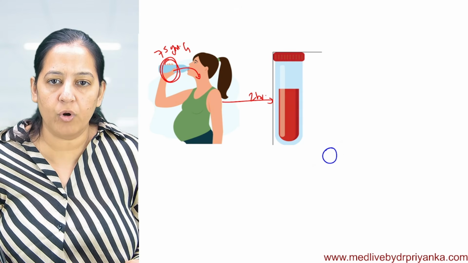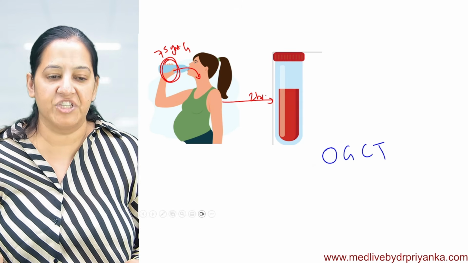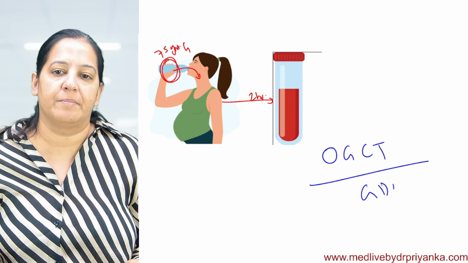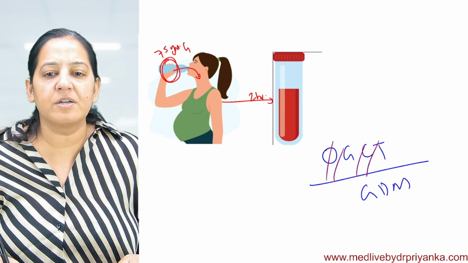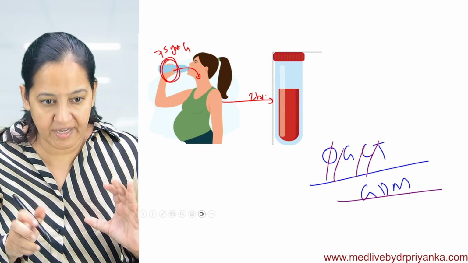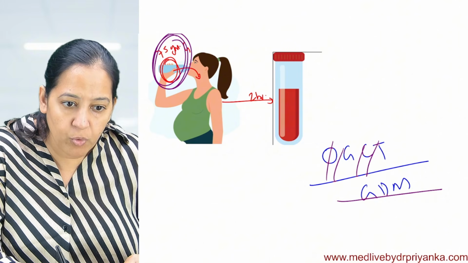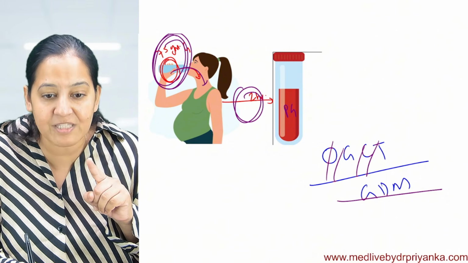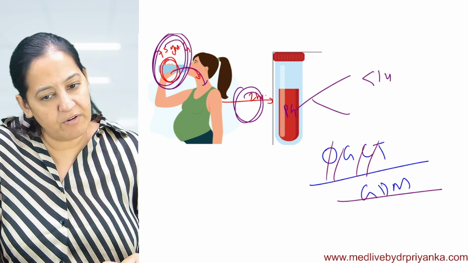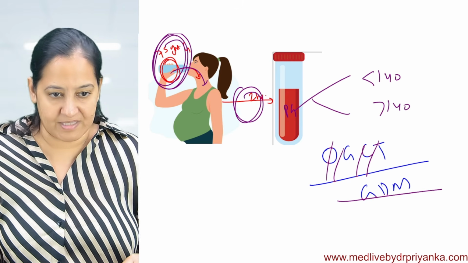This is known as the oral glucose challenge test, OGCT. It is done to rule out GDM, gestational diabetes mellitus. So what we are doing, we are giving 75 gram of glucose to the lady, and just after 2 hours of that, we are measuring the plasma glucose. If plasma glucose is less than 140, the test is negative. If it is more than 140, the test is positive.